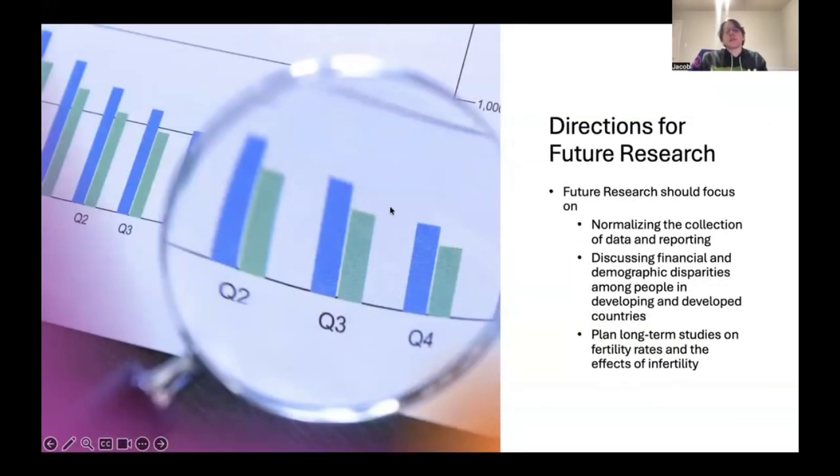Directions for future research include focusing on normalizing the collection of data and reporting, and discussing financial and demographic disparities among people in developing and developed countries so they can be compared better and more accurately. It also means planning long-term studies on fertility rates and the effects of fertility. Someone is going to have to do this, and to do it correctly, it's not going to be easy or quick. So someone will have to take the time to do this and do it correctly.